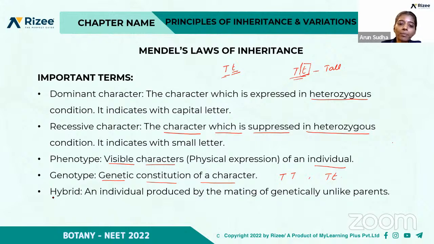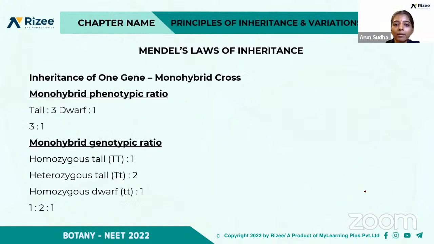And what do you mean by hybrid? A hybrid is an individual which is produced by the mating of genetically unlike parents. Sometimes the offspring that is produced will have higher capacity than the parents. So that is called hybrid vigor, that is, there will be more vigor than the parents, right? So an individual produced by the mating of genetically unlike parents is called the hybrid.